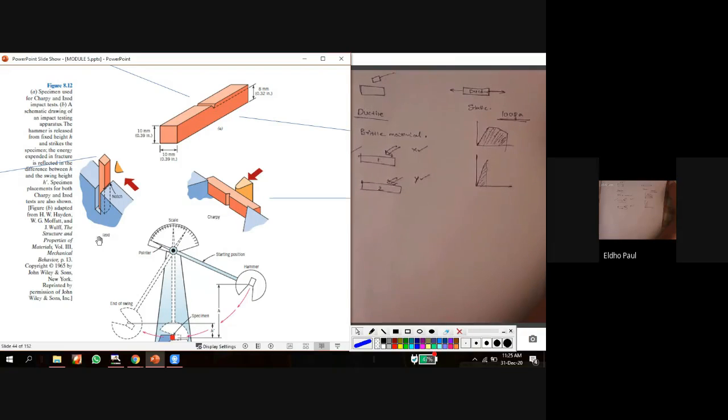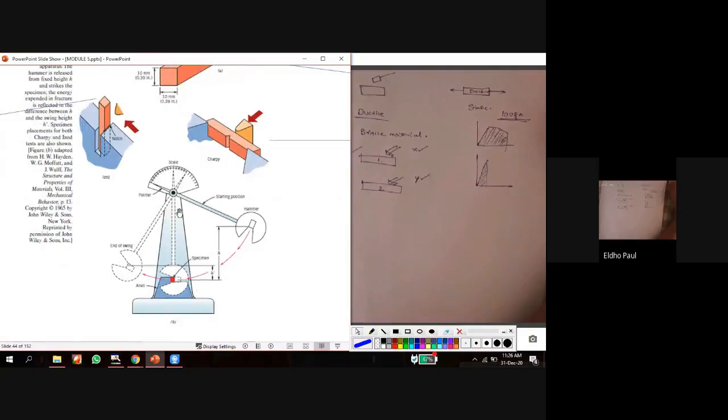Okay, but in case of the Izod test, we hold the workpiece like a cantilever beam. Okay, here this is the direction of the impact hammering, and we hold this workpiece like a cantilever. So that is the difference. That is the only difference between these two types of tests, Izod and the Charpy impact test. And this is our machine, equipment for this impact test.